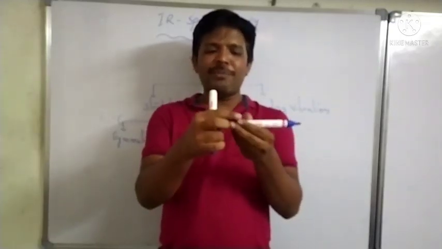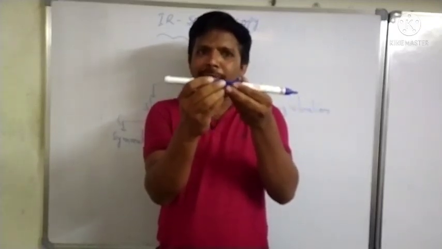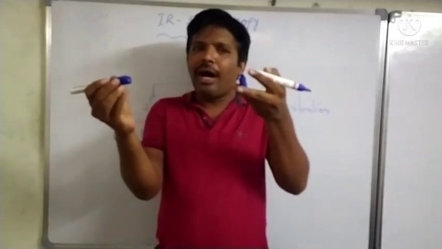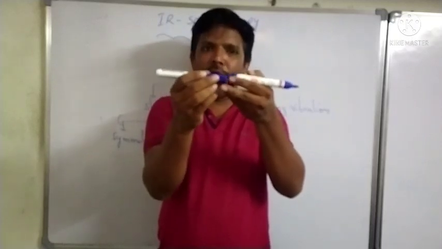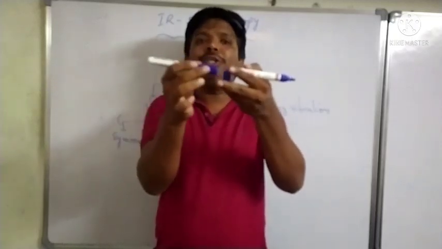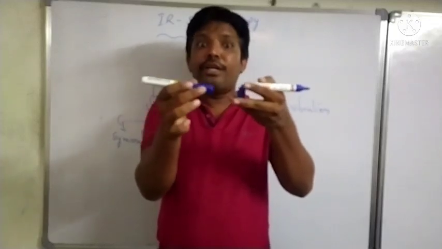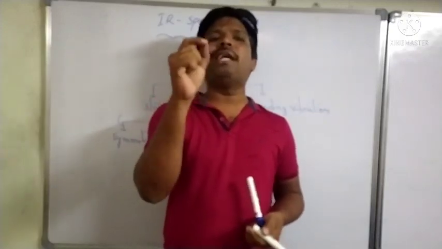With respect to the central atom, the two atoms move either away from the central atom or approach the central atom. That means the two atoms' directions are different with respect to the central atom.